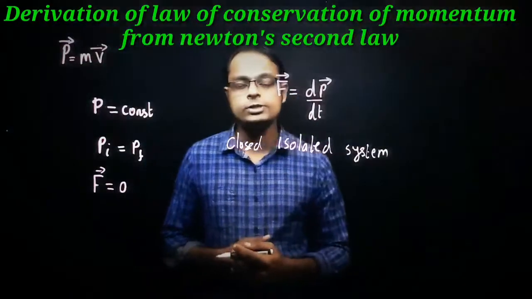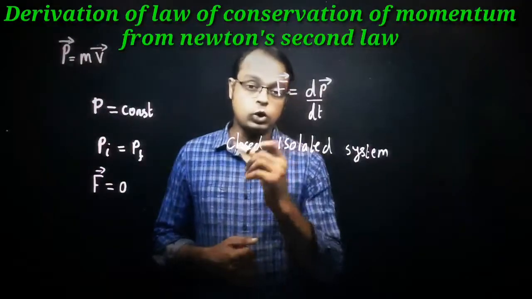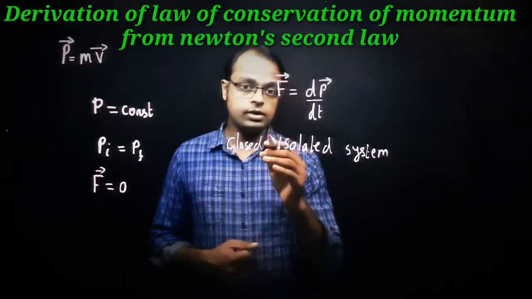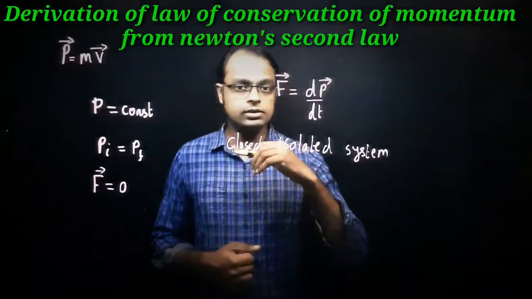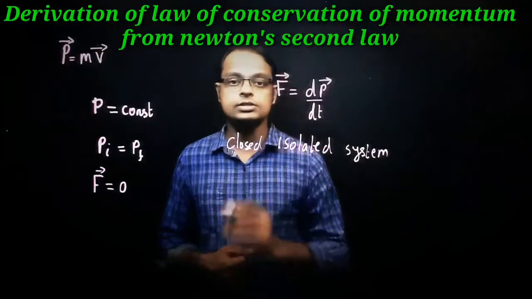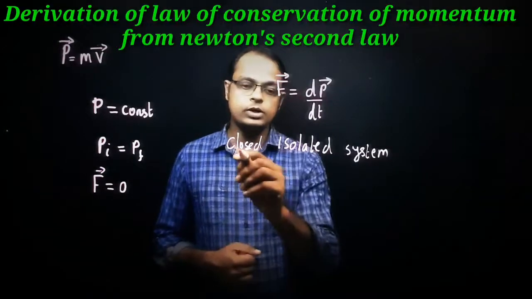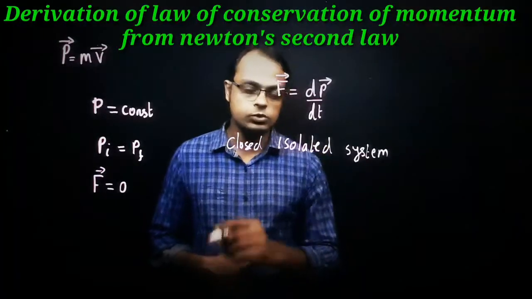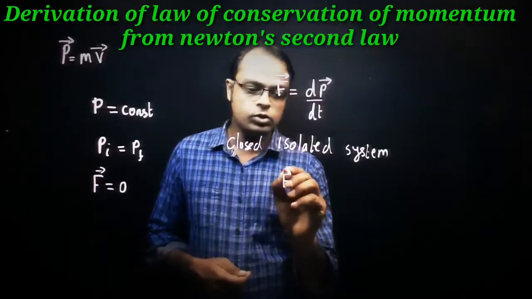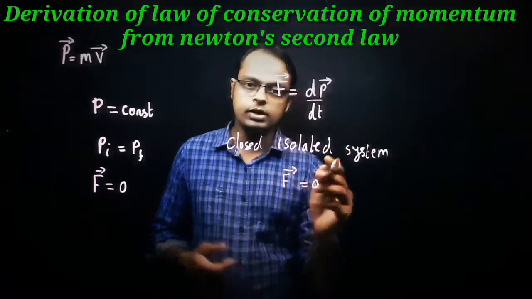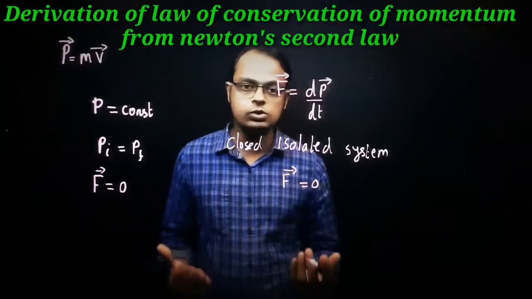That is the meaning of isolated system. What is meant by closed? Closed means there should not be any particle entering the system and there should not be any particle leaving the system. Clear? So it is a closed isolated system. In a closed isolated system, the resultant force is equal to 0. That means the external force acting on the body is equal to 0, right?